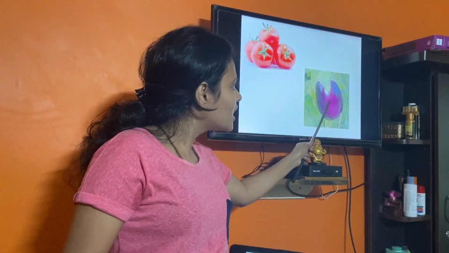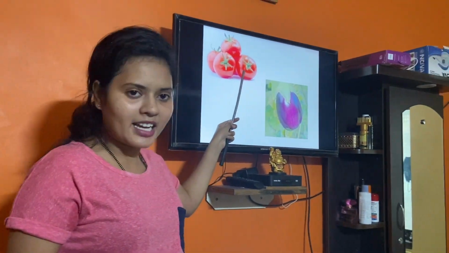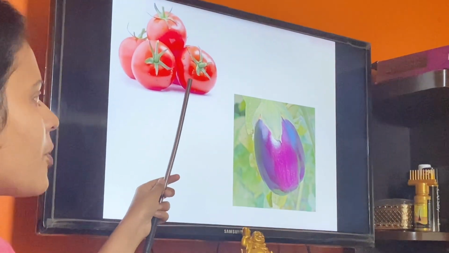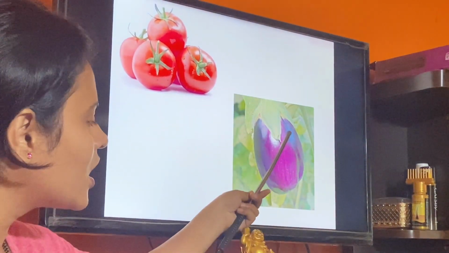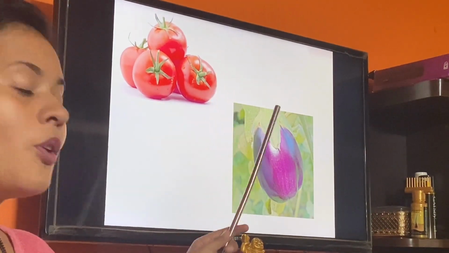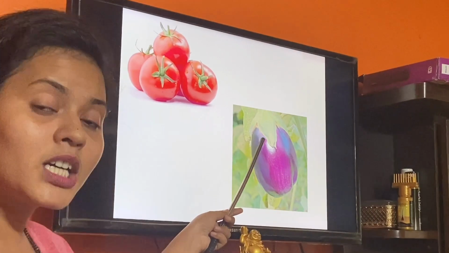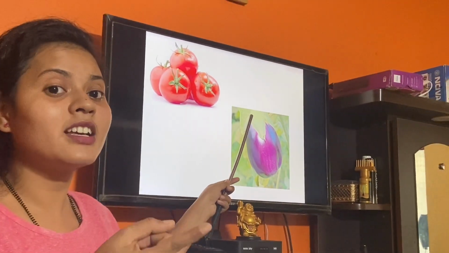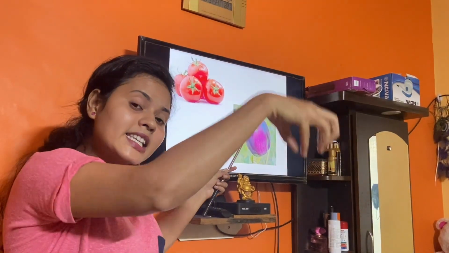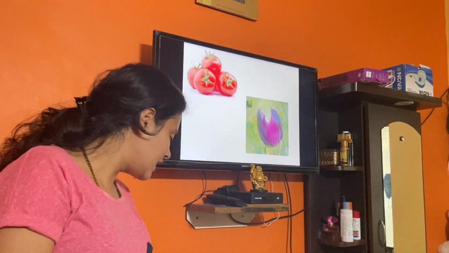The outer covering of the ovary, which is very thick and protective in nature, is called the pericarp. Then there is the mesocarp, and inside it is the endocarp. You have learnt this in the 11th standard.